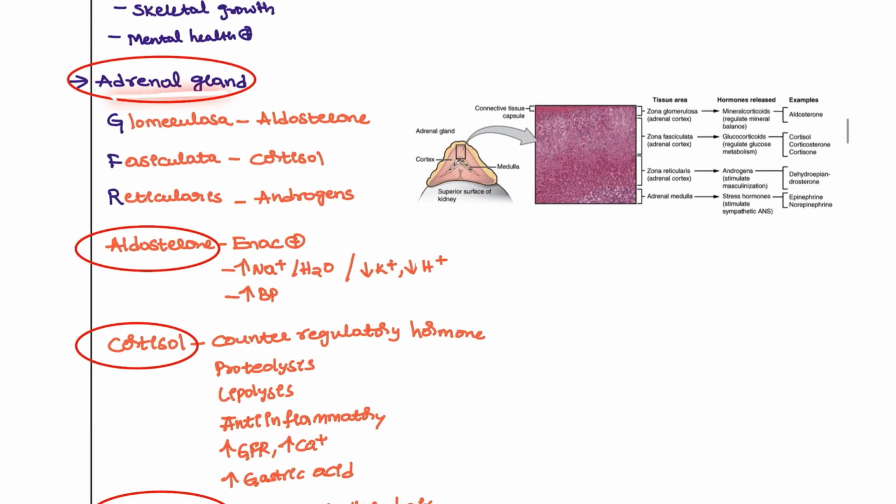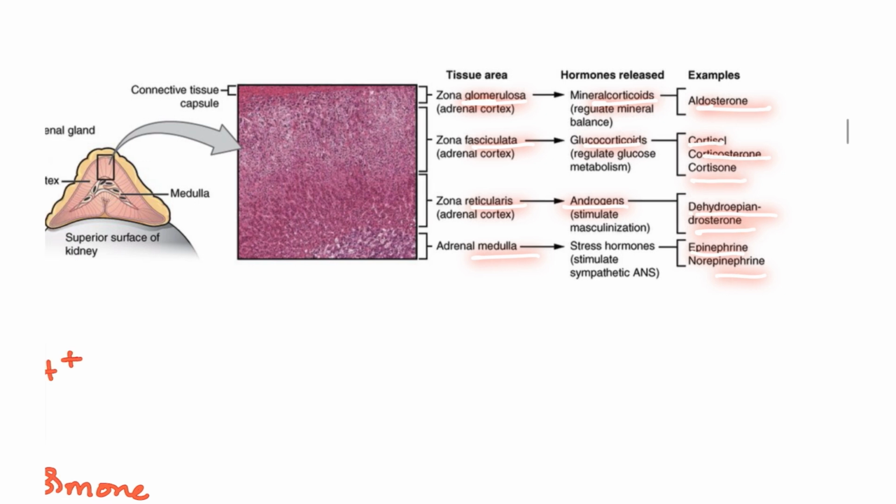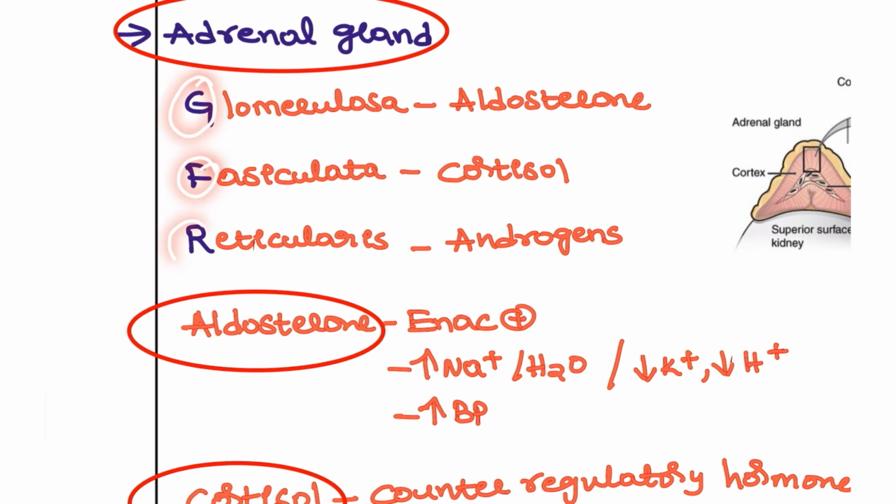Next, coming to the adrenal gland, we all know that the adrenal gland has three important layers: the zona glomerulosa, zona fasciculata, and zona reticularis. Inside is the medulla. What are the hormones produced? Glomerulosa: mineralocorticoids such as aldosterone. Fasciculata: glucocorticoids, cortisol, corticosterone, cortisone. Reticularis: androgens, dehydroepiandrosterone. The medulla is going to produce epinephrine and norepinephrine. This image is also asked in the examination. How can you remember? GFR, from outer to inner: glomerulosa, fasciculata, reticularis.